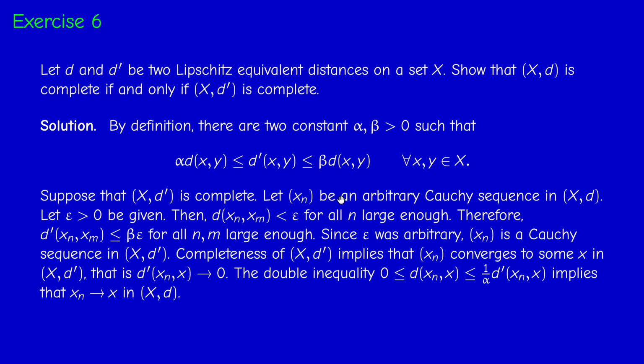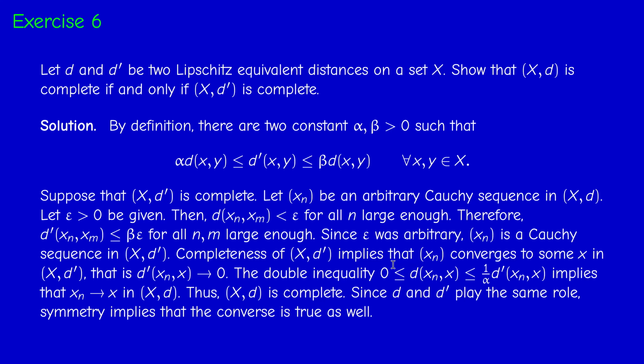So we started with an arbitrary Cauchy sequence in (X, d), and we proved that it converges using the completeness of (X, d prime). And this proves that (X, d) is complete. Now, since d and d prime play the same role, symmetry implies that the converse is true as well. So if (X, d) is complete, then (X, d prime) is complete. So this concludes exercise 6.